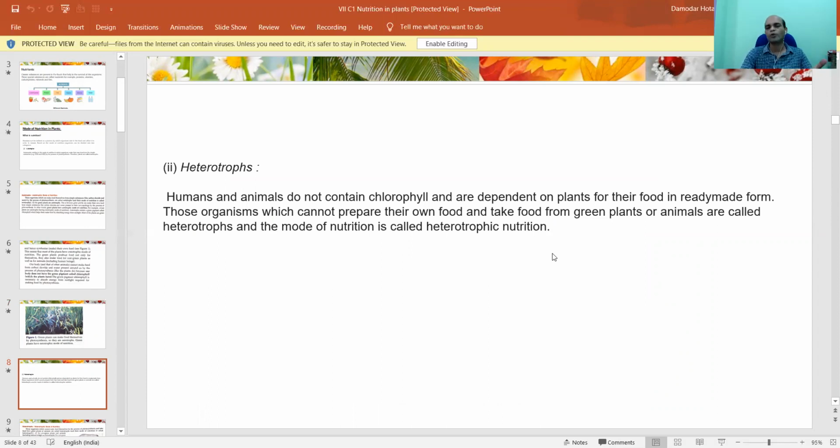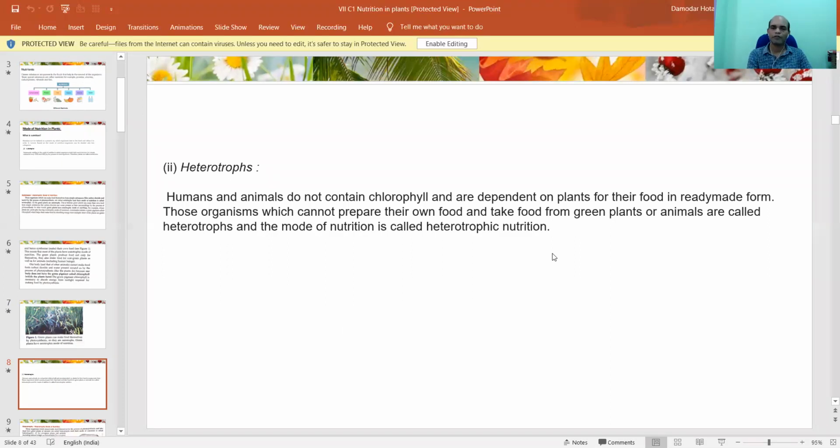The opposite of autotrophs are called heterotrophs. Auto, I have told you, means self-start. Click, once click, we start. But heterotrophs means we people, except green plants, all other animals, all living organisms, are called heterotrophs. Why? Heterotrophs means we cannot prepare food and we have to depend on others, I mean on green plants, for food. That's why we are called heterotrophs.